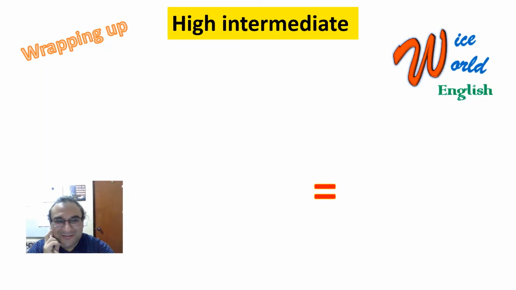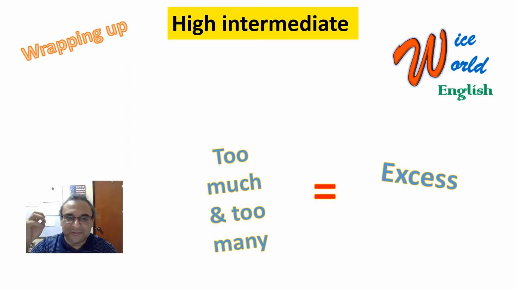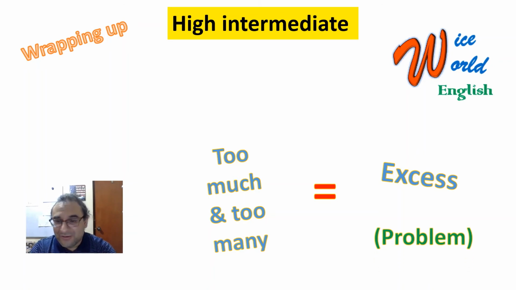All right, so wrapping up. Something that I want you to keep in mind always is the meaning of too much and too many. When we talk about too much and too many, remember we're talking about an excess. More than the adequate or necessary quantity, which means that we're talking about a problem. Because you have extra, but in an exaggerated way. That's what I want you to keep in mind.